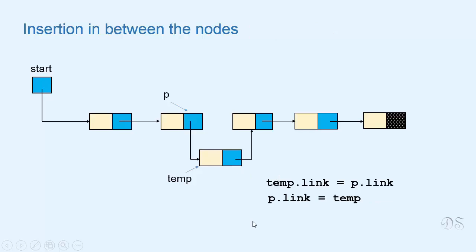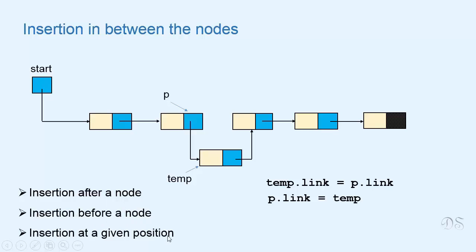So this is the correct way to insert a new node in between two nodes of the list. Now we'll see how we can insert a new node after a given node, how we can insert a new node before a given node, and how we can insert a new node at a given position. These two statements of insertion will be the same in all these three cases. The only difference will be in how we find this reference P.